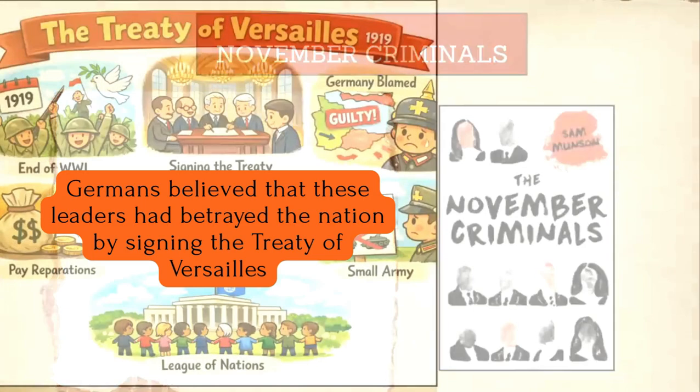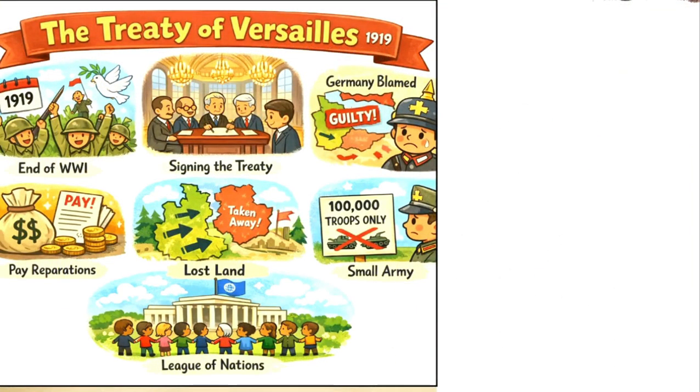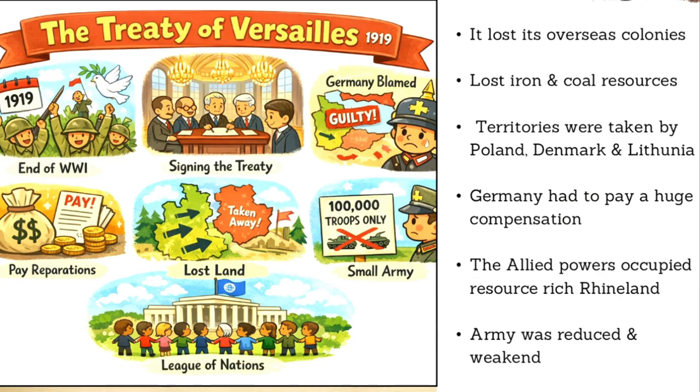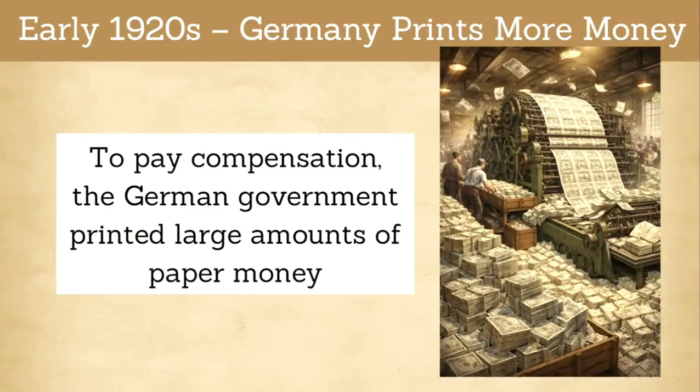In 1919, Germany was forced to sign the Treaty of Versailles. This treaty humiliated Germany. It lost its overseas colonies. It lost iron and coal resources. Territories were taken by Poland, Denmark, and Lithuania. Germany had to pay a huge compensation of £6 billion. The Allied powers occupied the resource-rich Rhineland. Germany's army was reduced and weakened. Germans felt insulted and helpless.